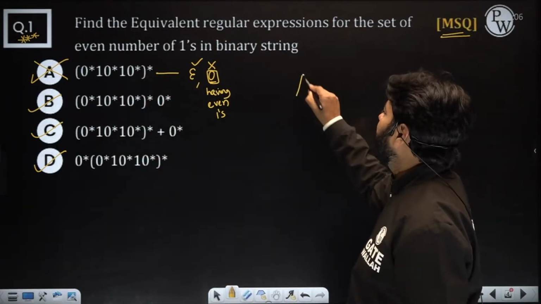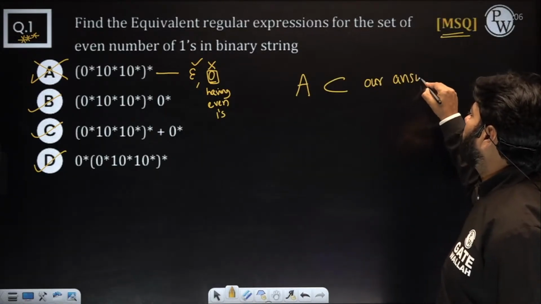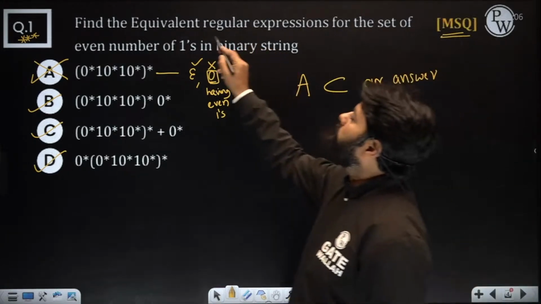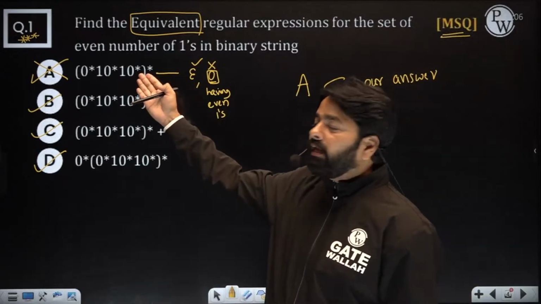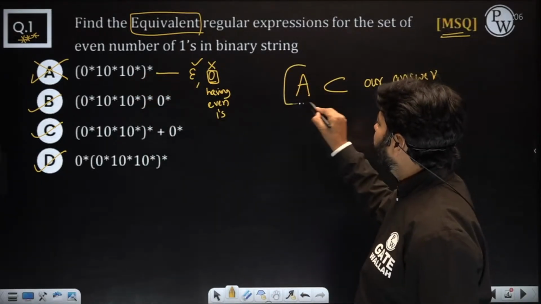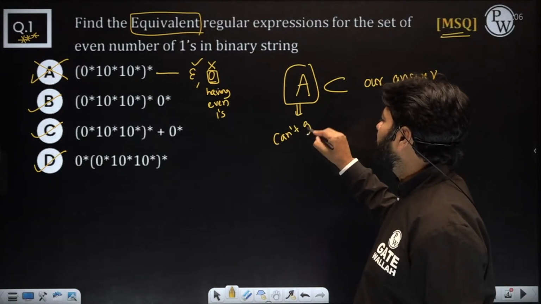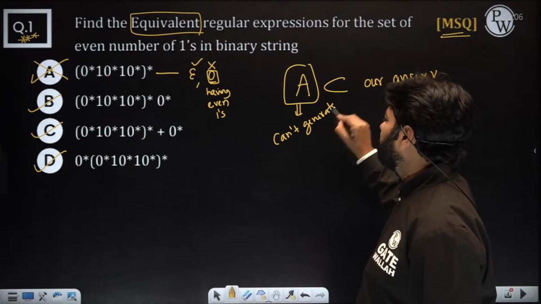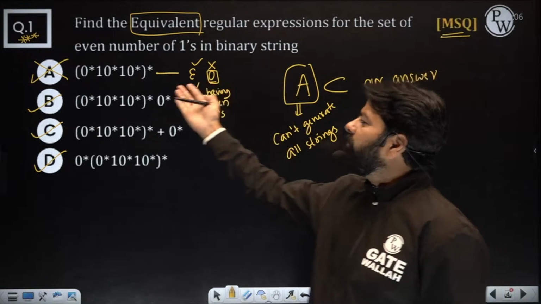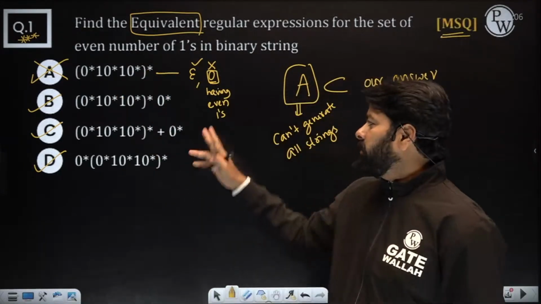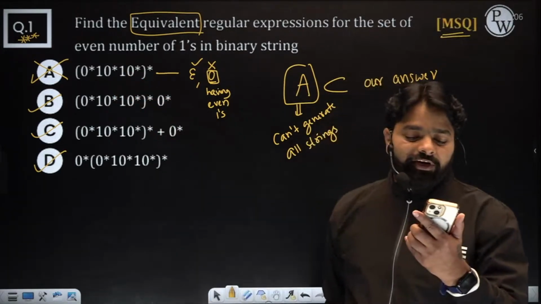The option A is actually a subset of our answer. It's not equal, but we want the equivalent. We don't want the subset, okay? Even though it is generating the even number of ones, this option A can't generate all strings, right? ये बहुत कम लोग को पता है यार, ये तो even number of ones को generate तो कर रहा है, but यहाँ पर here you cannot generate all strings which is having even number of ones.